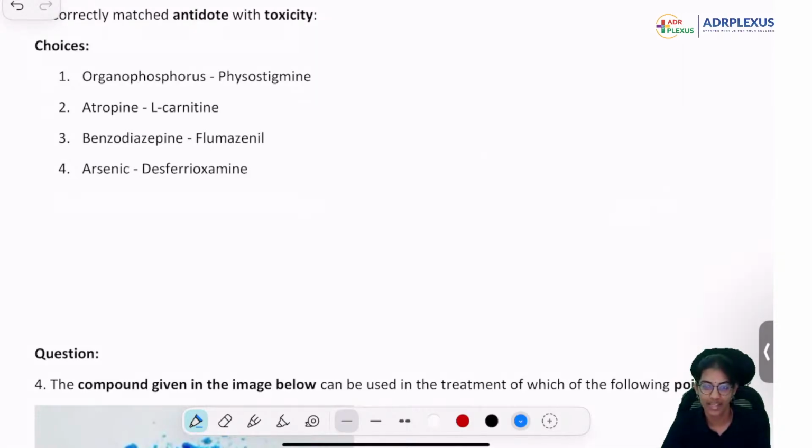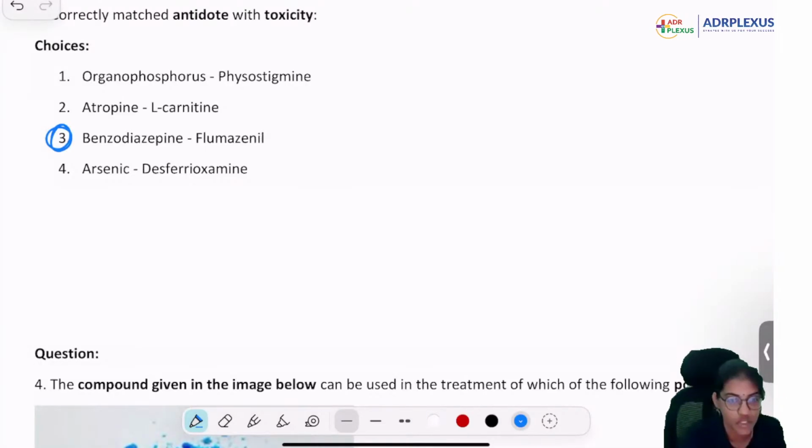Correctly matched with the antidote is... very good. Benzodiazepine is correctly matched. Okay, organophosphate, what is the antidote that you will give? Very good.